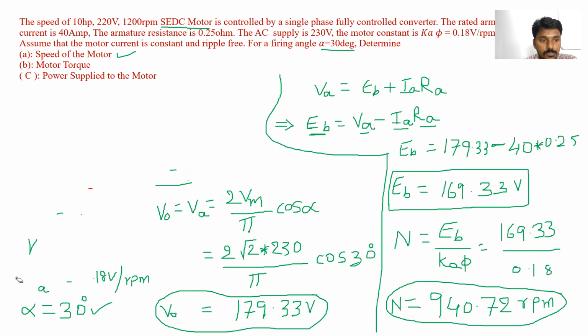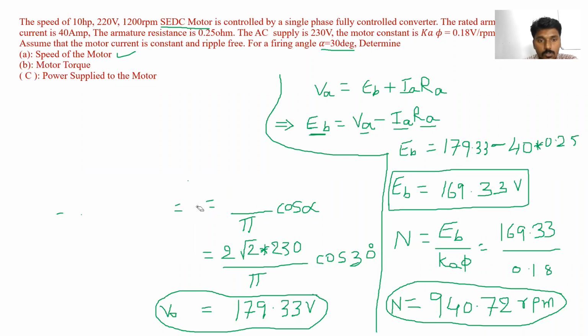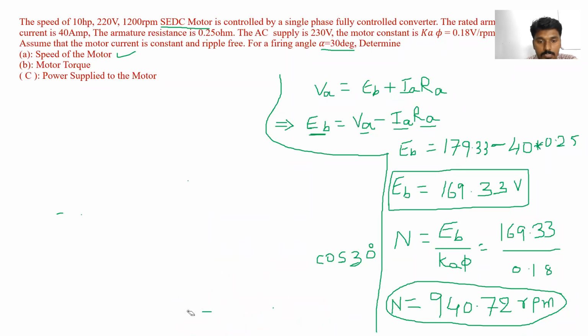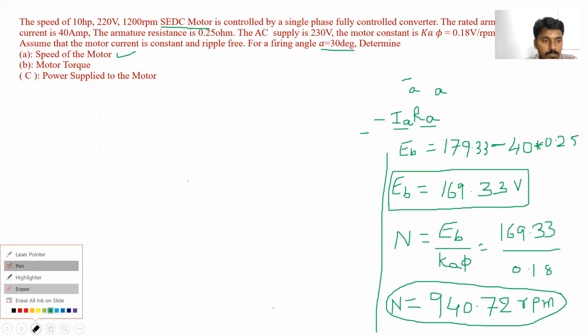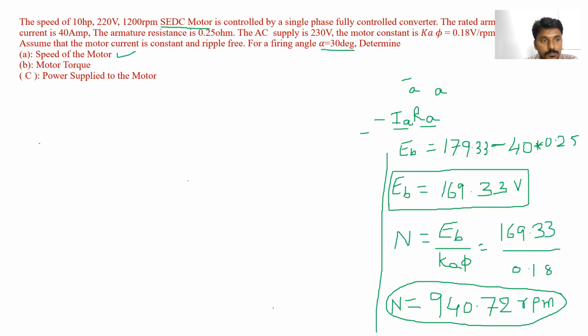Okay. So we've calculated the value of speed of the motor. The speed of the motor is 941 RPM when the firing angle alpha is equal to 30 degrees. Clear? Next, in case you want to find out the speed in radians per second, omega m, how we can find out?